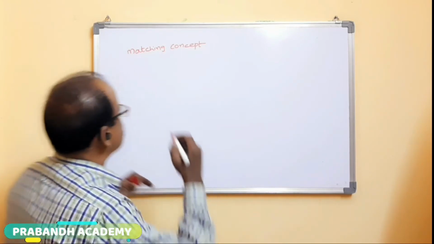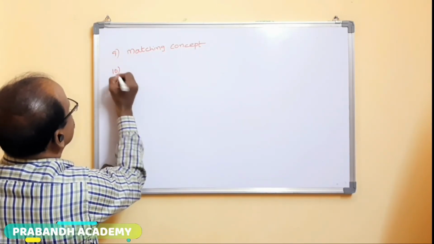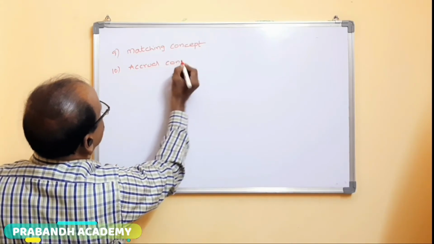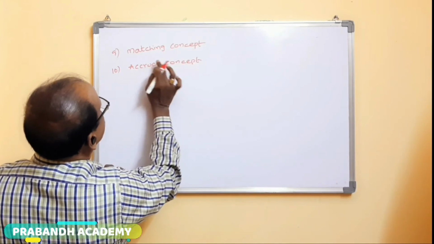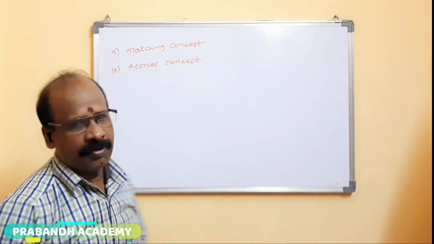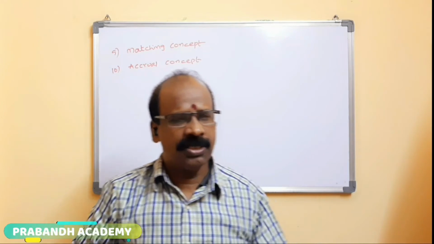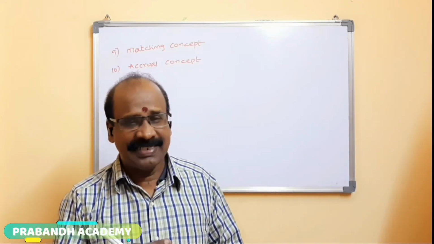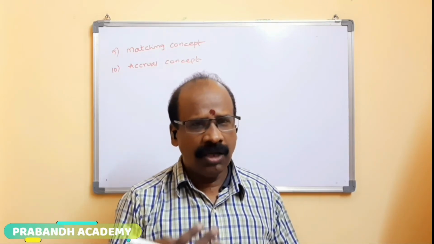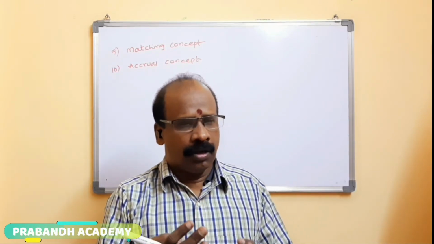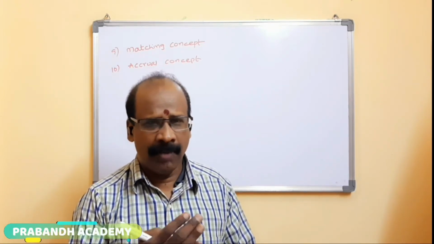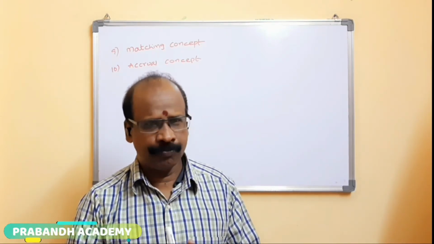Next one, accrual concept. Accrual concept means when we purchase the goods or sell the goods on credit basis, when we prepare the accounts at the end of 31st March every year.